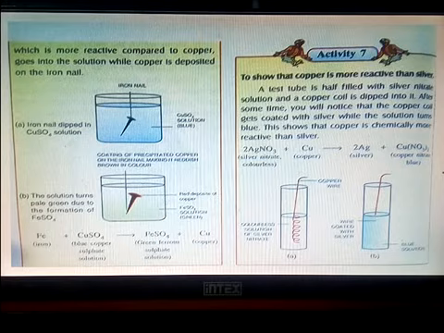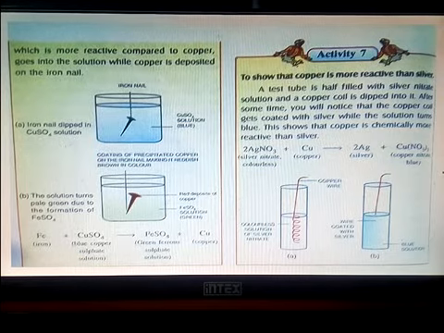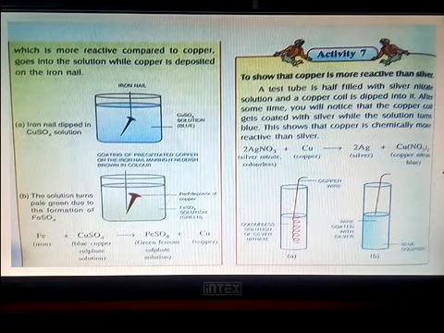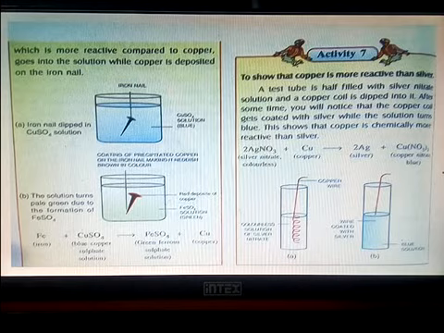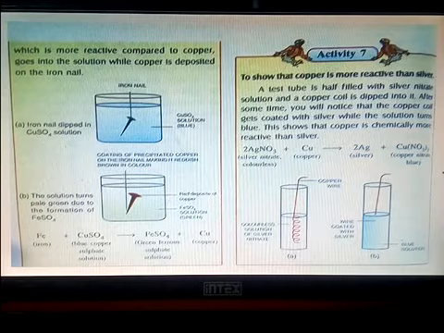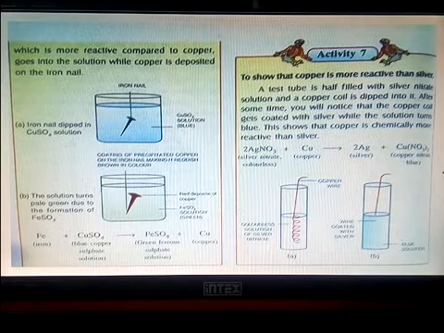That means if you really want to get silver for any purpose, say for example you don't have a silver ring, you want a silver ring but you are not provided with the metal silver, but you have 200 ml of silver nitrate, so you can make it out. What you will do is make a solution of silver nitrate and then dip copper wire. Then the outer coating of this copper wire will be silver, so you can extract silver from this. That means this way displacement reaction is very beneficial for us because we can get the desired metal.